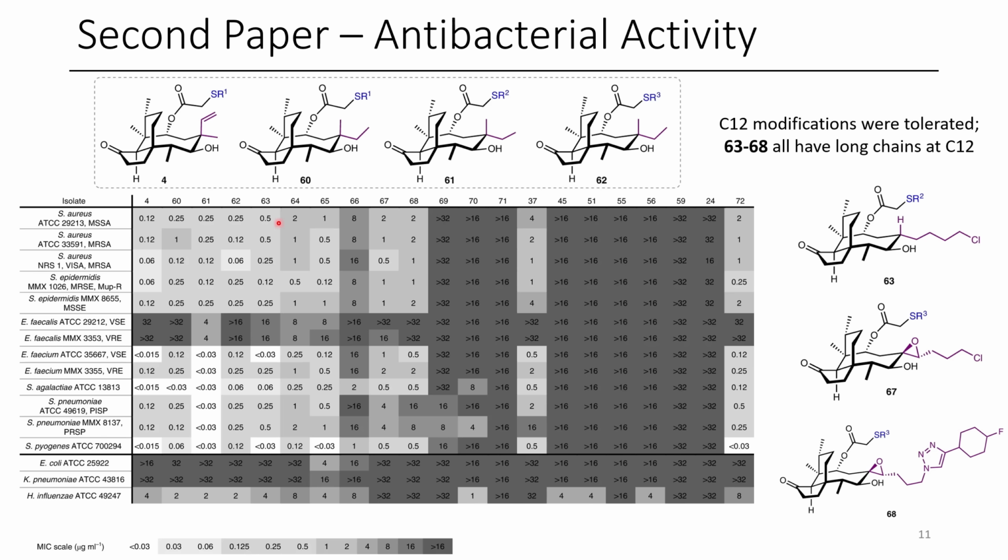You can see if we look at 63, for instance, there's still decently high activity. A small number means that there's effective inhibition of these bacteria. If you need additional cases, here's 67, here's 68, and then there's other analogs that they examined that I didn't have room for in this slide. So this is a really cool paper. It's definitely exciting to see new antibiotics being developed, and I wonder if we'll be prescribed any of these analogs anytime soon.